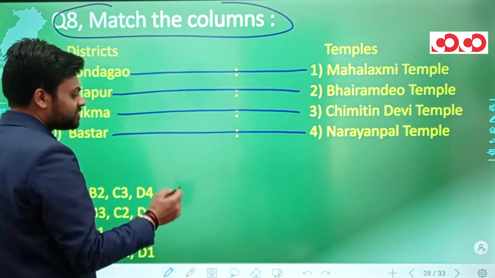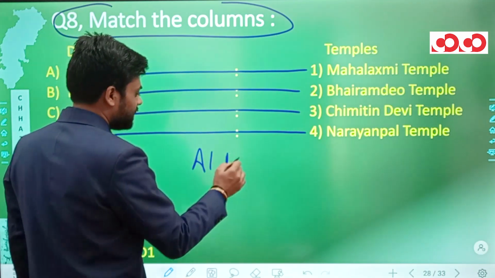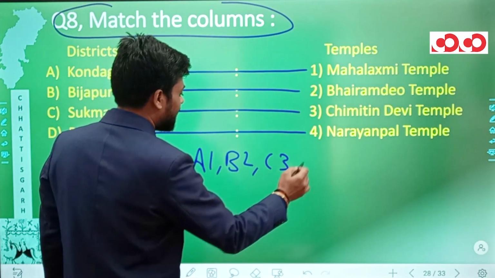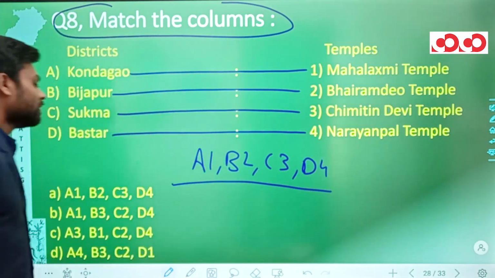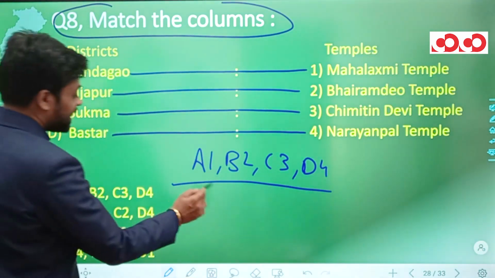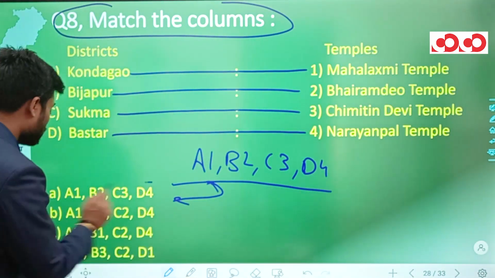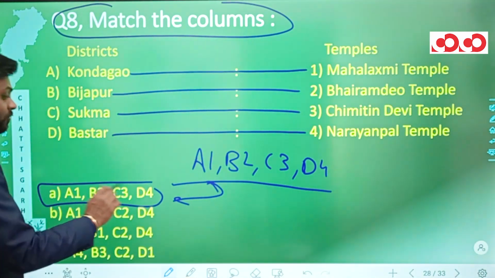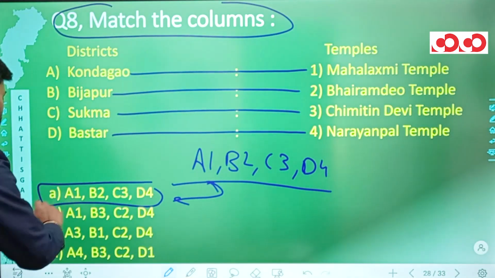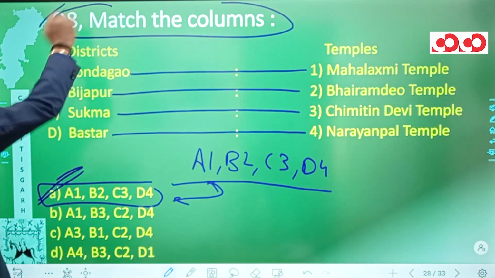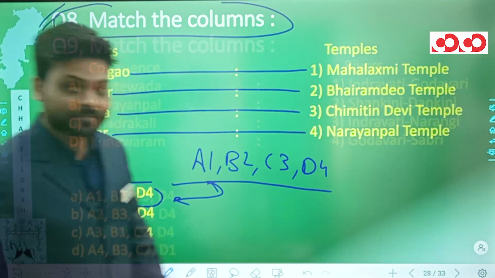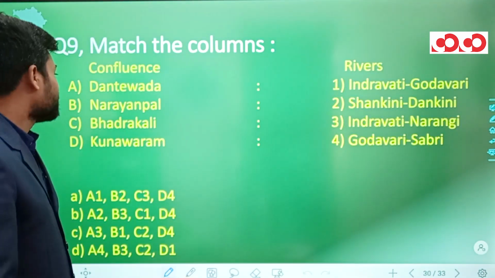So the pairs that we have generated are A1, B2, C3 and D4. Matching this with the options that we have, in option number A, A1, B2, C3 and D4. Hence, option number A would be the correct option for this question number 8. Now, coming on to the question number 9.